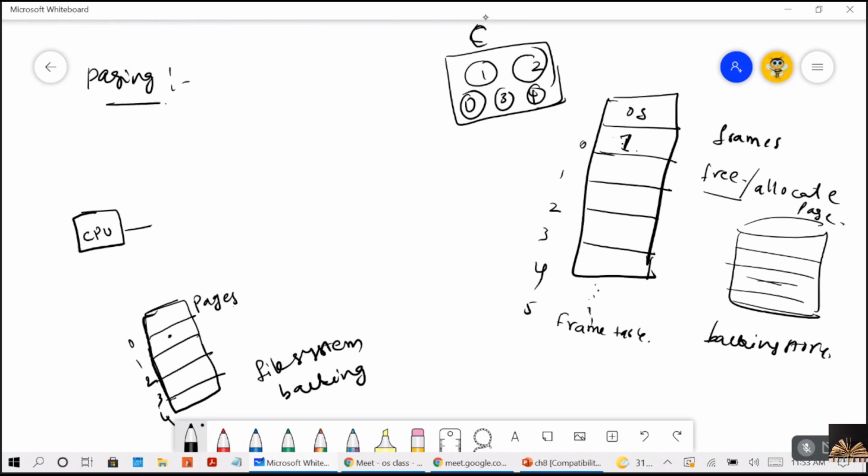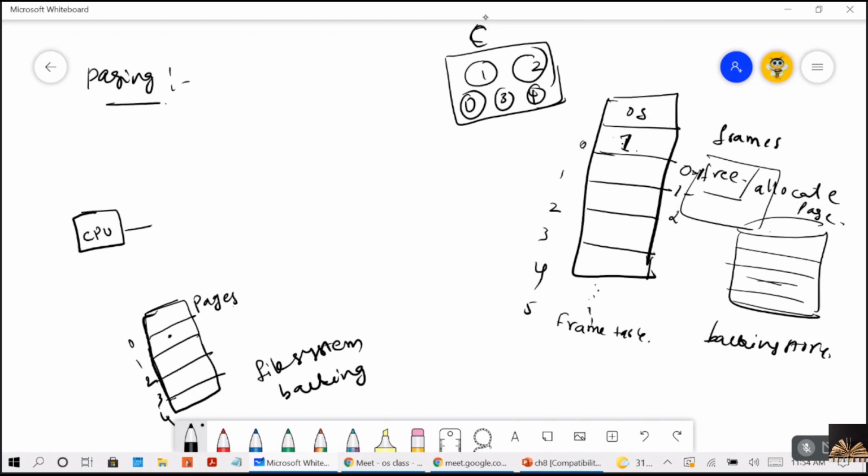Here, since the page size and frame size are the same, you are avoiding external fragmentation. If you want to load a page, you can load that page directly into a frame. You are not wasting any memory. So page 1 is loaded in frame 0, and this data will be maintained in the frame table. So frame 0 is allocated to page 1 and frame 1 is free. It is empty, not assigned anything.